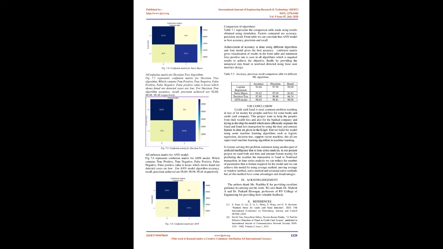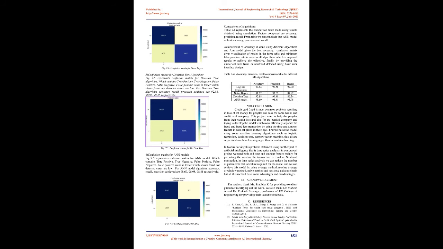Point 2, confusion matrix for naive Bayes algorithm. Fig 7.4 represents the confusion matrix for naive Bayes algorithm, which contains true positive, true negative, false positive, false negative. False positive value is lesser, which shows fraud not detected cases are low. For naive Bayes algorithm, accuracy, recall, precision achieved are 91.62, 84.82, 97.09 respectively. The figure 7.2 shows detection of fraud or non-fraud transaction. When the predict button is clicked, it will take to another window where it asks for data which is input to the